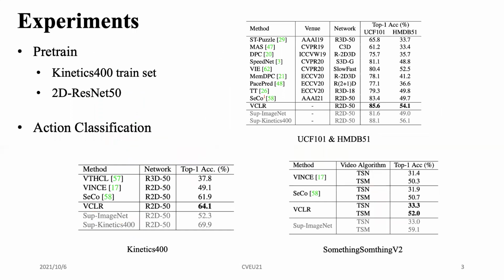To evaluate our method, we pre-train a backbone through our self-supervised algorithm, then use transfer learning on the downstream task for evaluation. We pre-train a 2D ResNet 15 on the Kinetics 400 training set. The first downstream task is action classification. This is the result on 4 benchmarks. The results show our performance is better than the state-of-the-art method and reduces the gap with supervised pre-training.